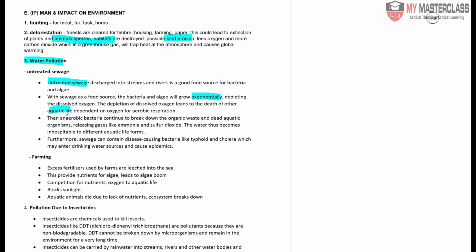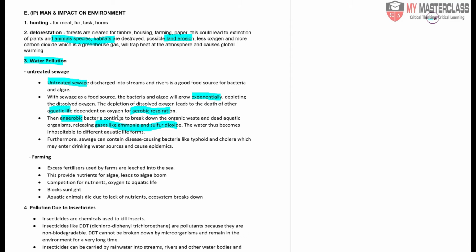These aquatic organisms require oxygen, as they undergo aerobic respiration. Some bacteria do not require oxygen, and these are called anaerobic bacteria. These anaerobic bacteria are able to survive even without oxygen, and they will then start to release harmful gases.